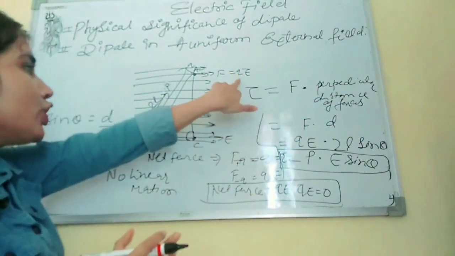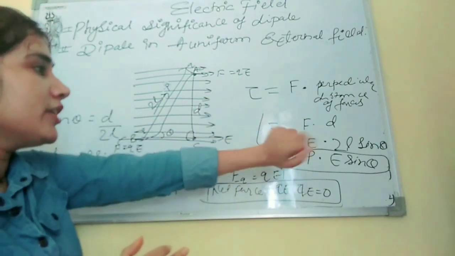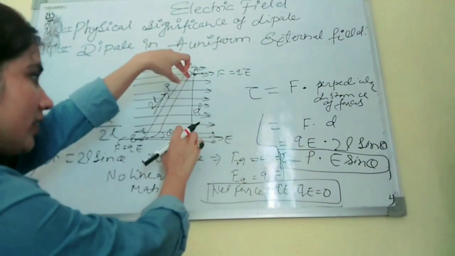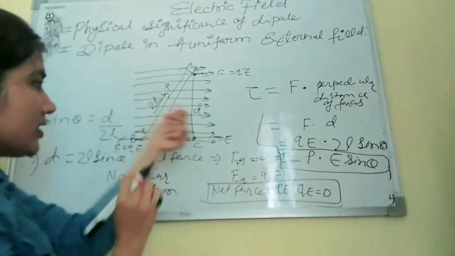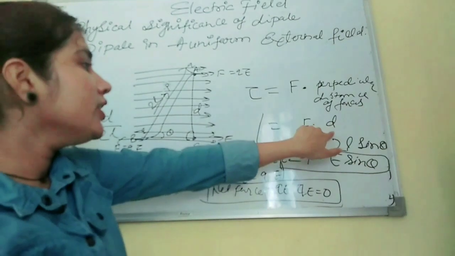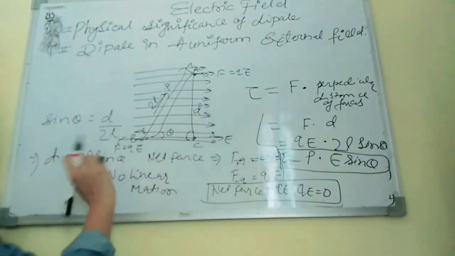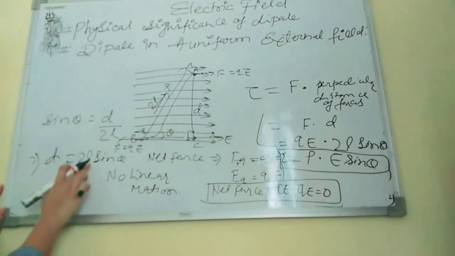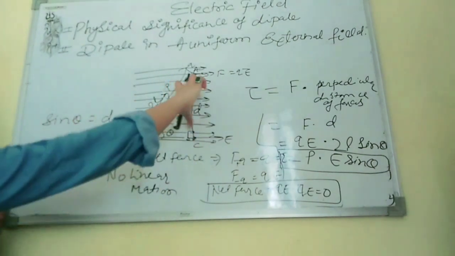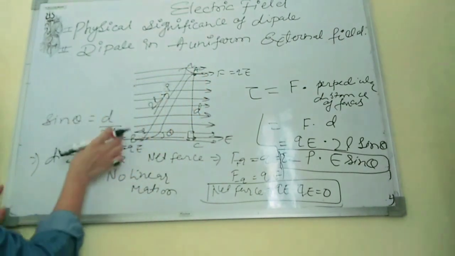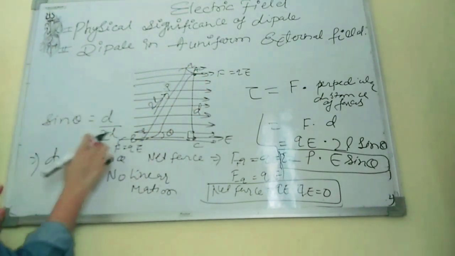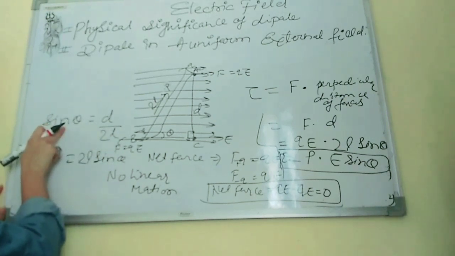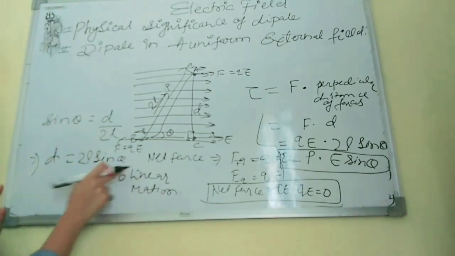The value of force is QE. Simply put it here, and the perpendicular distance between the 2 points we have taken as D. In terms of trigonometry, sine theta equals D upon 2L, this being the theta and this a 90-degree angle. So D becomes 2L sine theta.